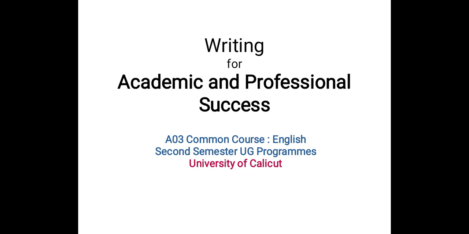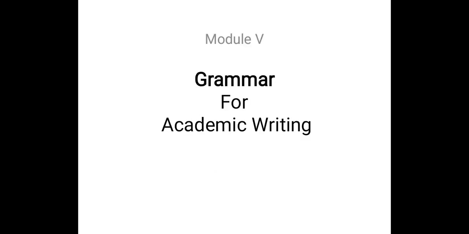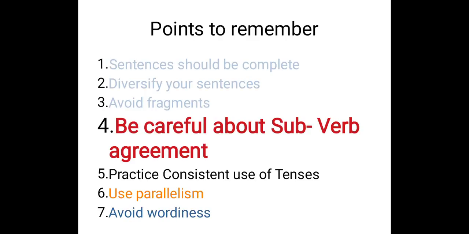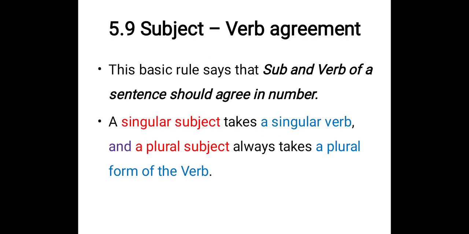Today we will discuss another topic from Module 5, Grammar for Academic Writing. We have been discussing various points of the use of grammar in academic writing. Today we will discuss the fourth point, subject-verb agreement.